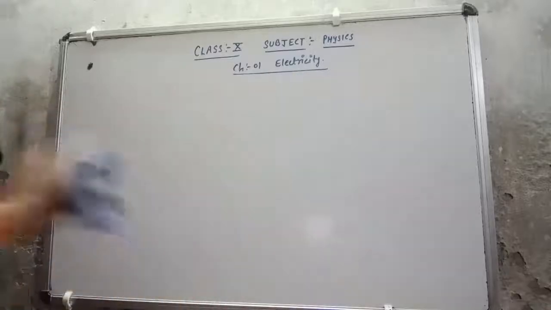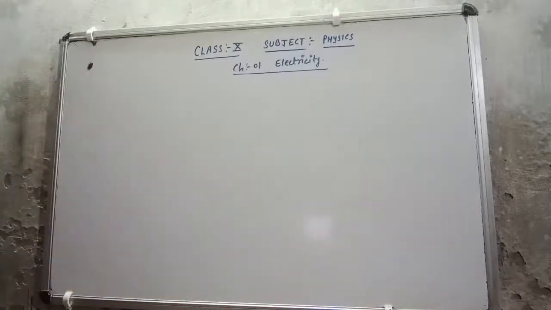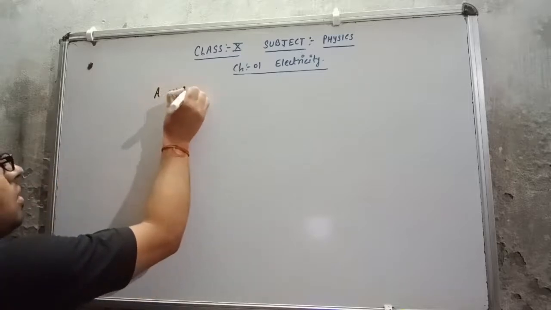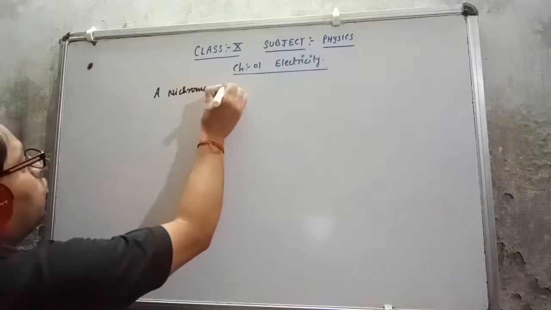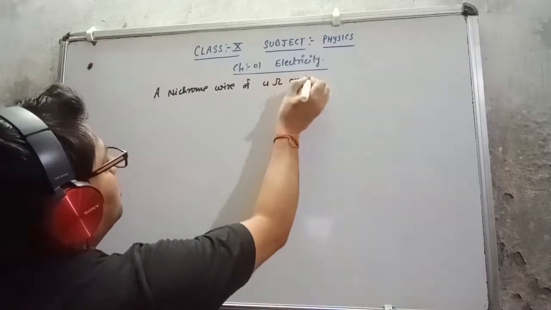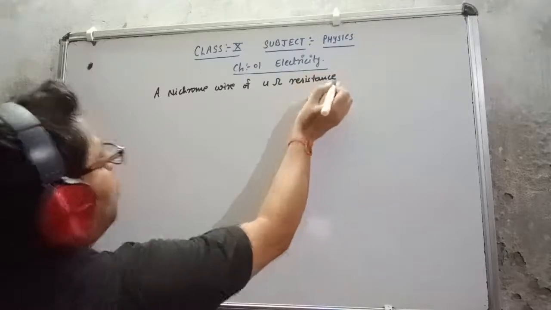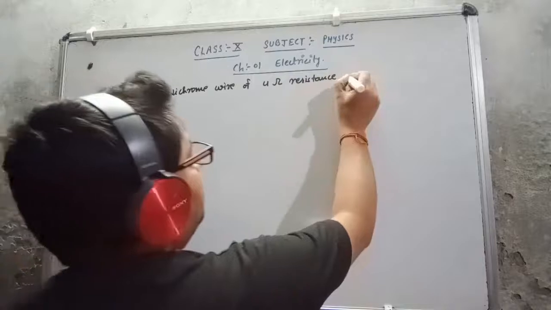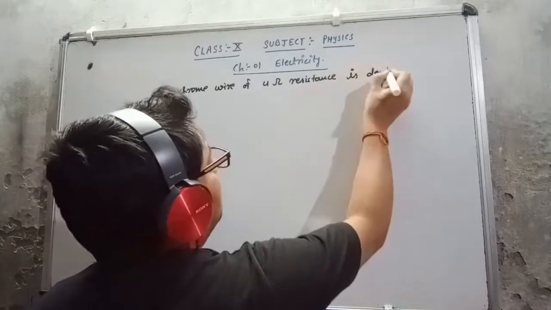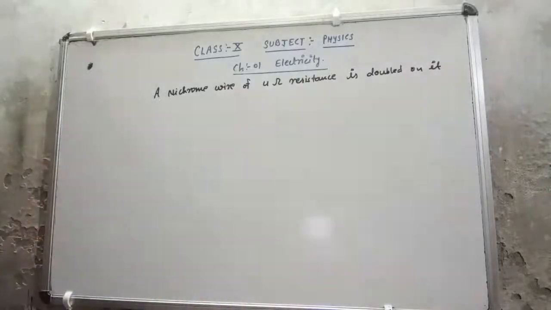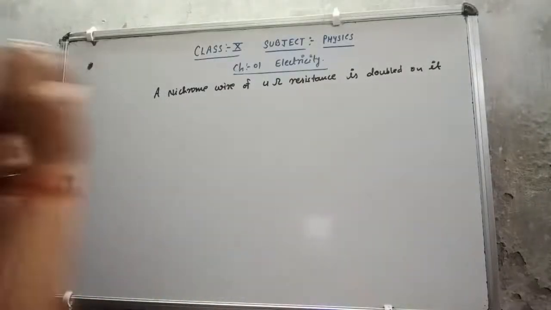The question is: a nichrome wire of 4 ohm resistance is doubled on it. Calculate the new resistance of the wire.